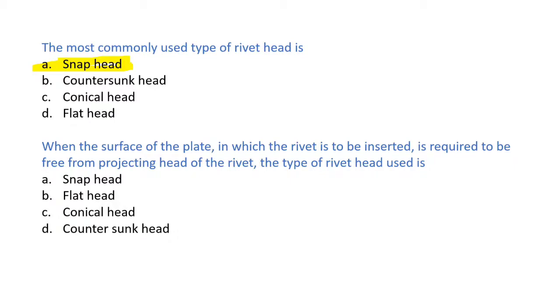Next question. When the surface of the plate in which the rivet is to be inserted is required to be free from the projecting head of the rivet, the type of rivet head used is: options snap head, flat head, conical head, and countersunk head. The correct answer is countersunk head.